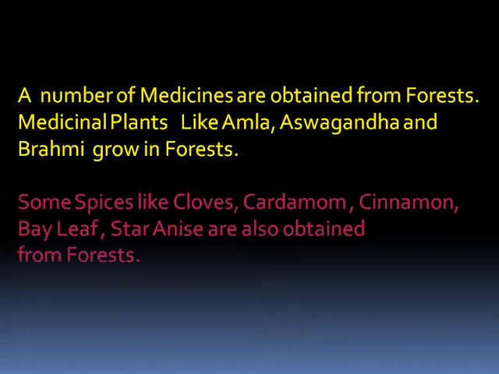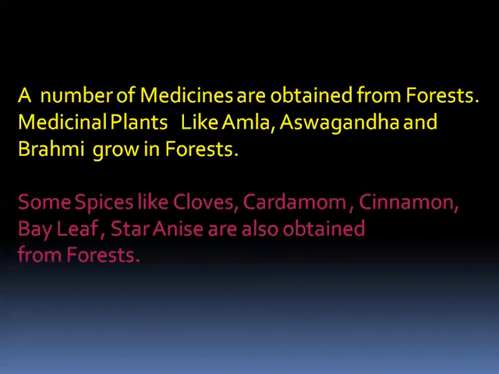medicines and spices. So many trees are useful for medicines. A number of medicines are obtained from forest products only, forest trees. So what are the medicinal plants? Amla, Ashwagandha, Brahmi, these all grow in forests only.